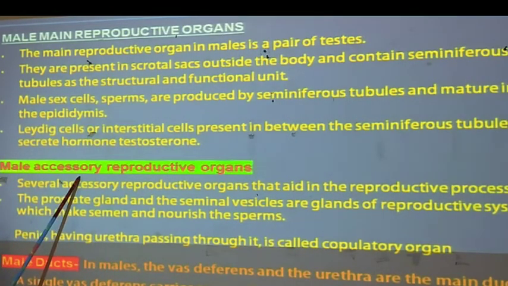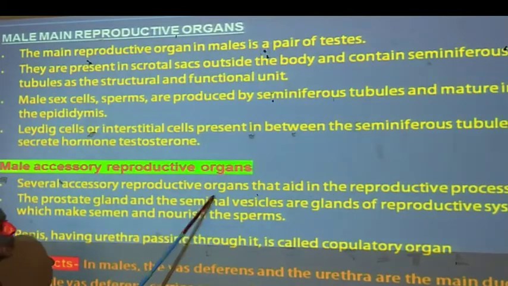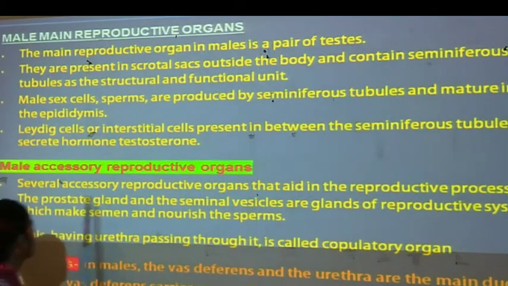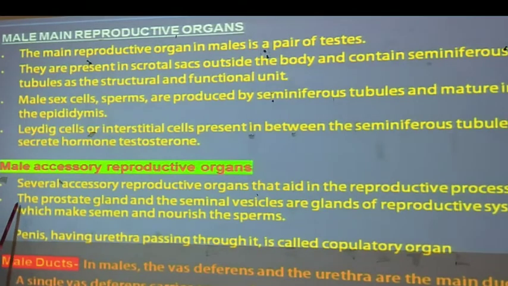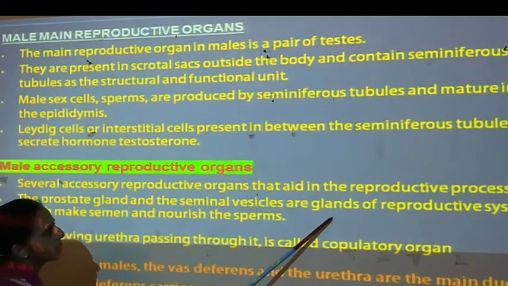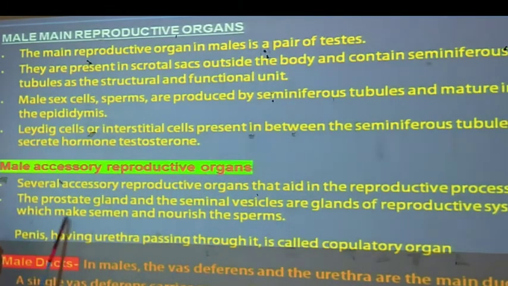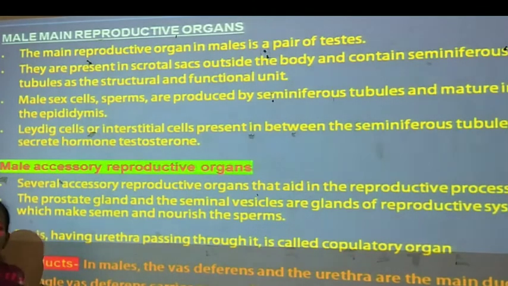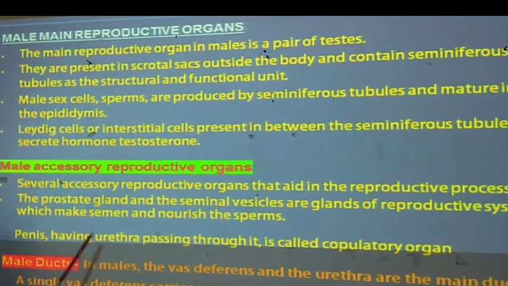Now, the male accessory reproductive organs. Several accessory reproductive organs aid in the reproductive process. They are mainly involved in the reproductive process. The prostate gland and seminal vesicle are the glands of the reproductive system which make semen and nourish the sperm. The semen is a semi-solid or semi-liquid fluid containing sperm cells, and that semen flows from the seminiferous tubules.